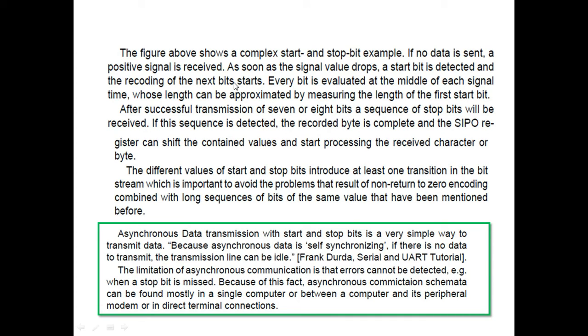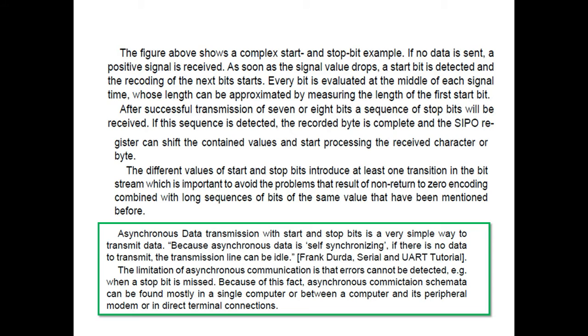Then the above figure shows the start and stop bit example. If no data is sent, then a positive signal is received. As soon as there is no data sent, what happens? The positive signal is received, and as soon as the signal value drops, the start bit is detected, and the next bits will start. Then after successful transmission of the 7 or 8 bits, the sequence of the stop bit will be received.